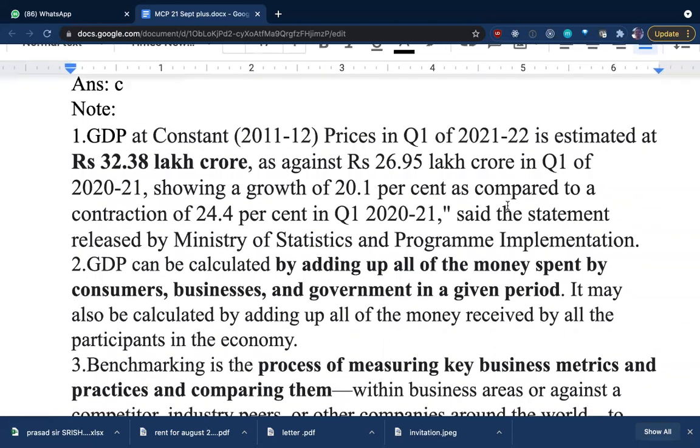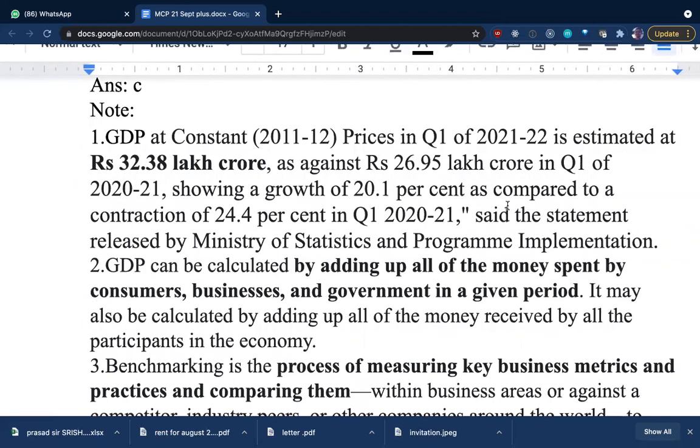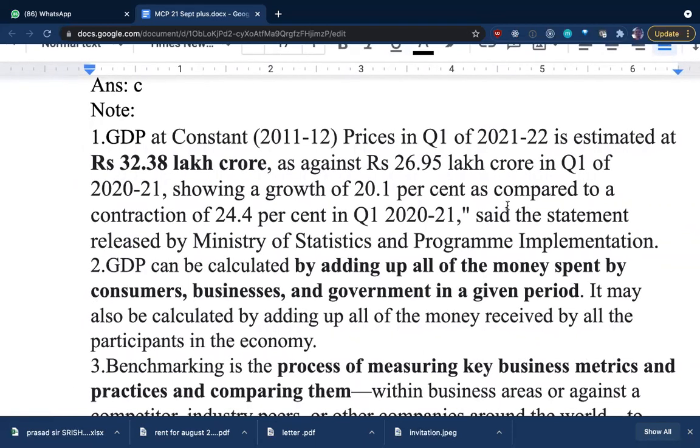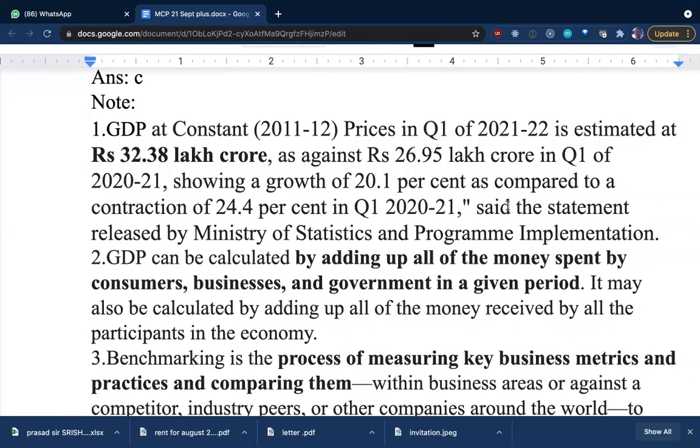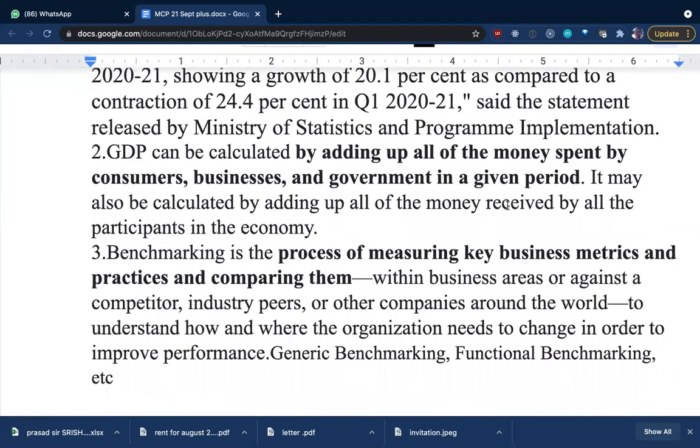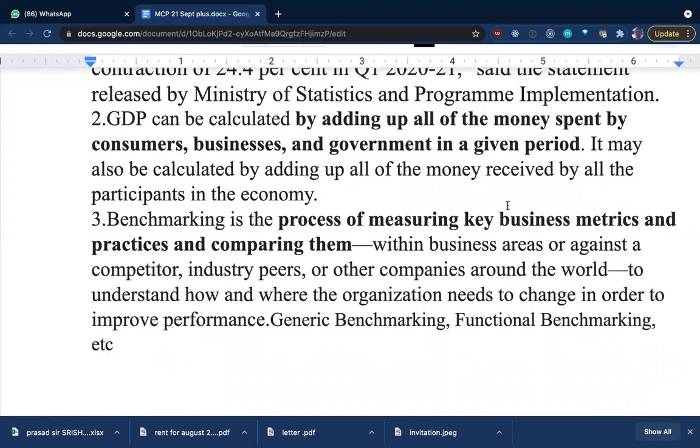In this particular first quarter of 21-22, it is estimated to be 32.38 lakh crores. To the questions which sir has given, I am trying to add little notes for you so that you can refer to that and try to understand it in a better way, right?